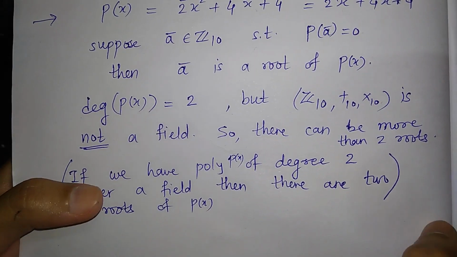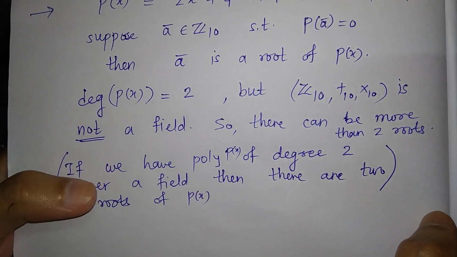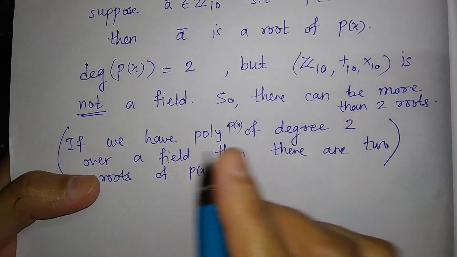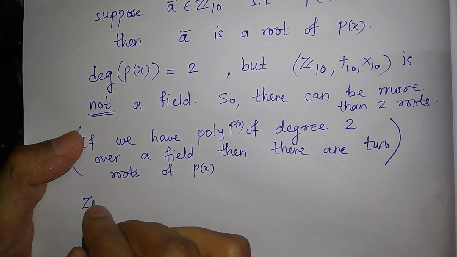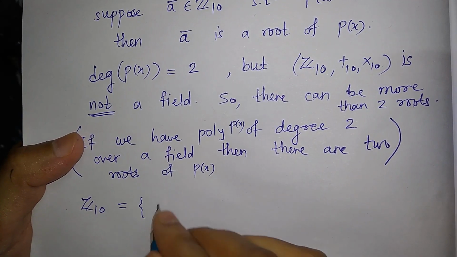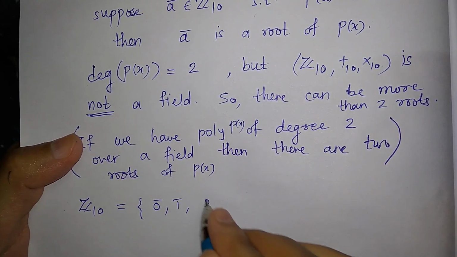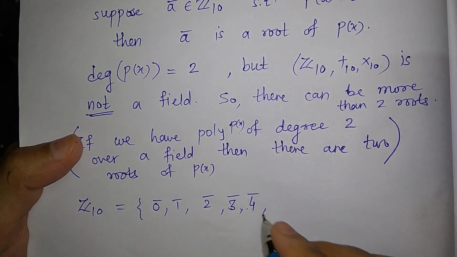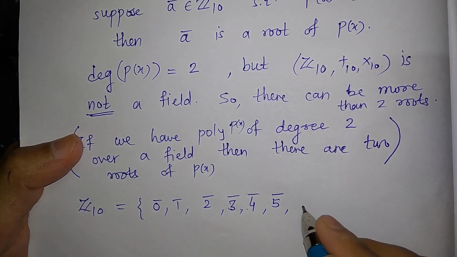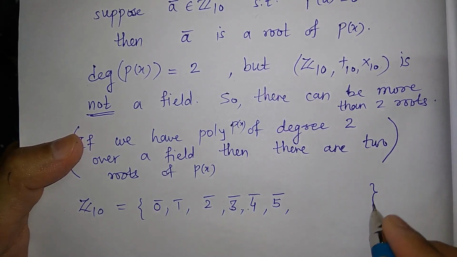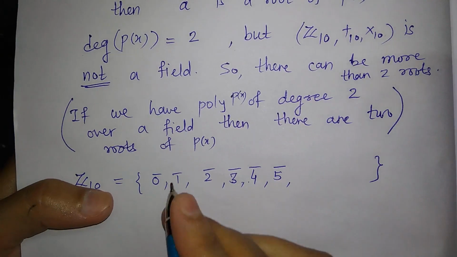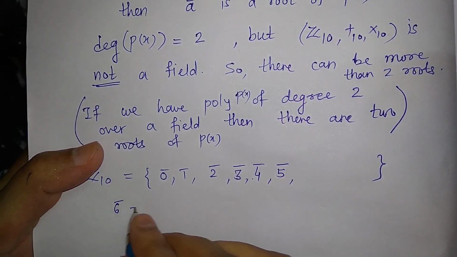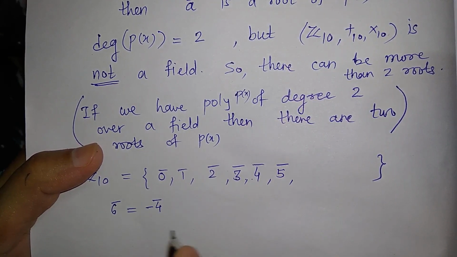So let us find out what the roots are first, and then we will count the number of roots. What is our Z10? Z10 is just 0 bar, 1 bar, 2 bar, 3 bar, 4 bar, 5 bar, 6 bar, 7 bar, 8 bar and 9 bar. But just note that in Z10, 6 bar is the same as minus 4 bar, right?